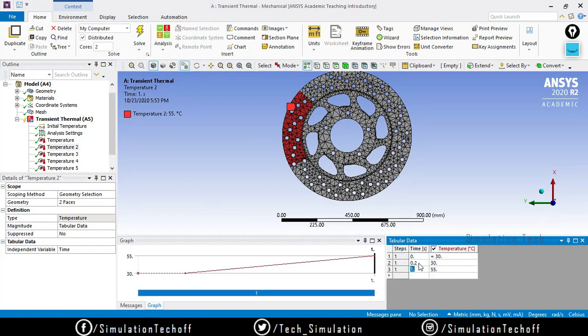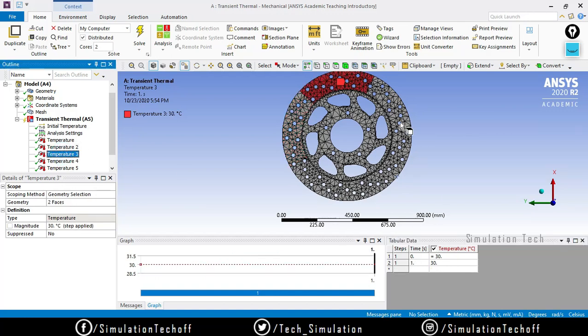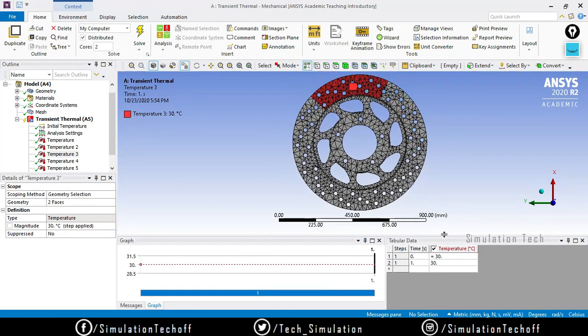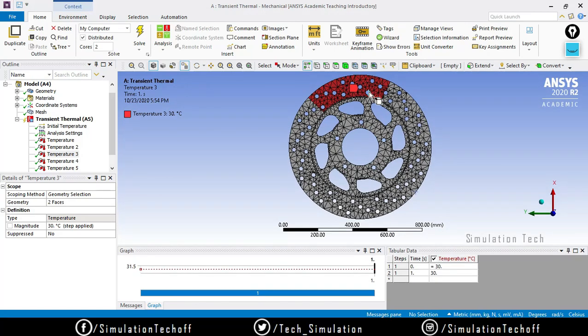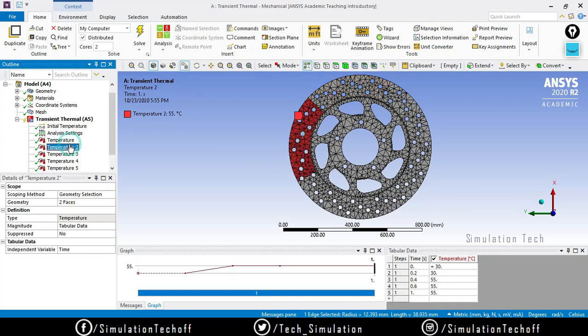Up to 0.4, and at 0.6 it's 55. Also it is 55. And the next thing is here. In this case, the heat has already risen maybe 10 to 15 degrees Celsius. Here the heat is okay at 0.6. The heat is around 0.8.